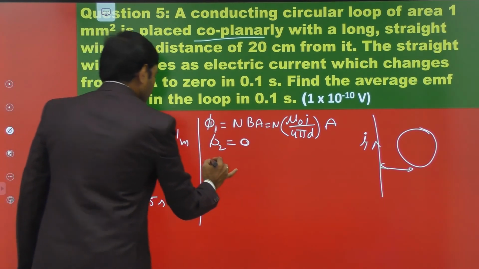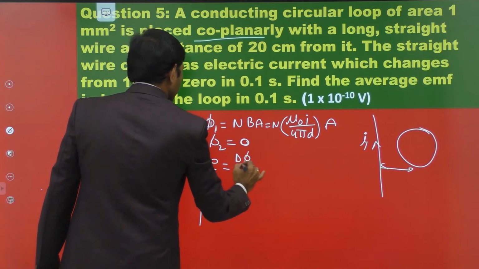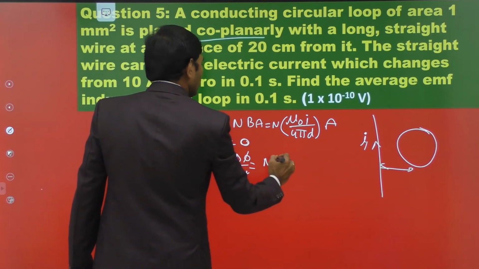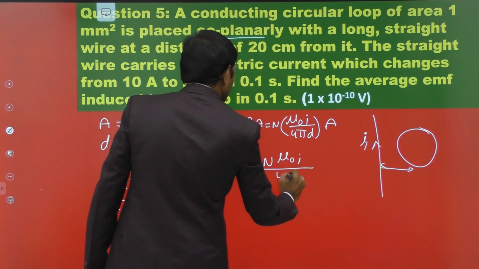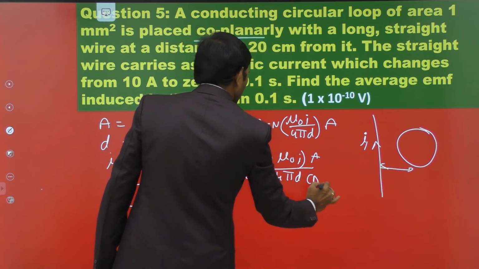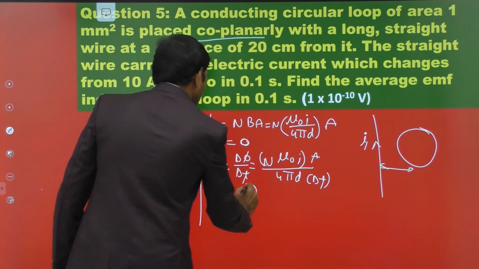Find the average EMF, that means the magnitude of EMF: change in flux by time taken. Change in flux means phi 2 minus phi 1. So the magnitude of change in flux is N into mu naught I divided by 4 pi d into area of cross section divided by delta t. The number of turns is 1, only one coil.